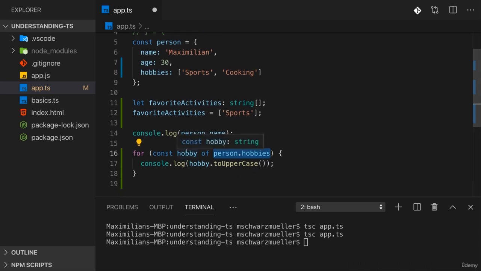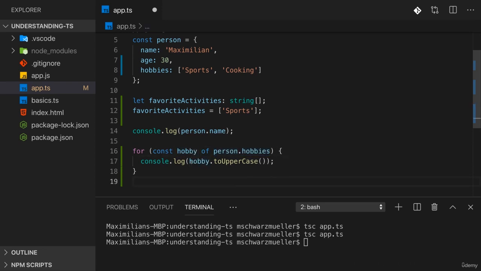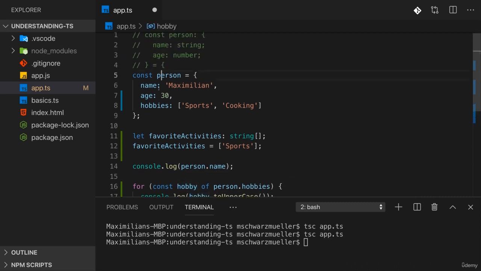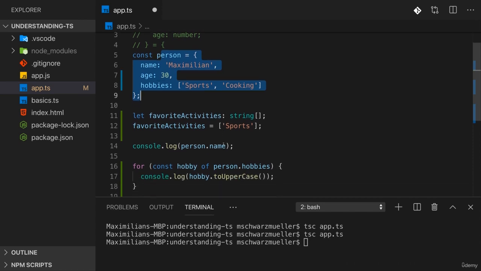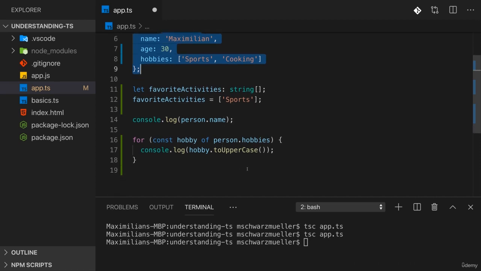So hobby, on the other hand, is correctly identified as being a string, because since we go through an array of strings, well, the individual values have to be just strings. And therefore TypeScript offers us great support down there and allows us to do anything with hobby that can be done with a string, because it knows with certainty that hobby will be a string because of the types we set up there. And that's really flexible and of course a great feature which makes writing code a lot easier and way more flexible and secure.